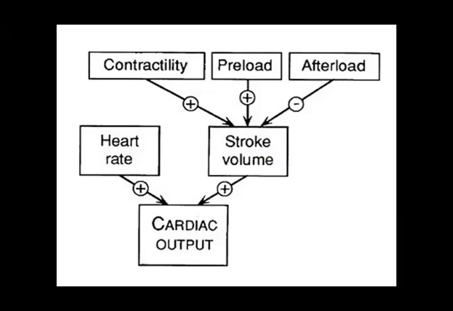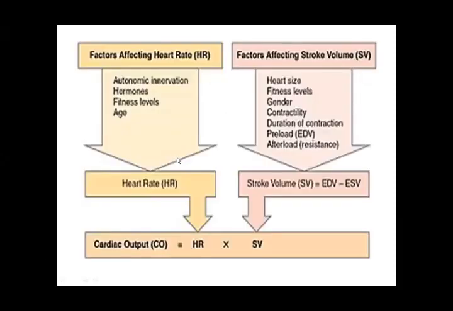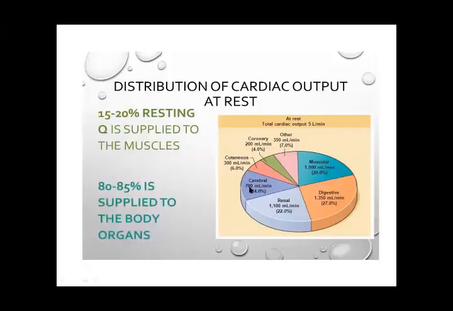Cardiac output, I told you, is a combination of heart rate and stroke volume. And stroke volume is a combination of three things: contractility, preload, afterload. These are the factors affecting heart rate and the factors affecting stroke volume.